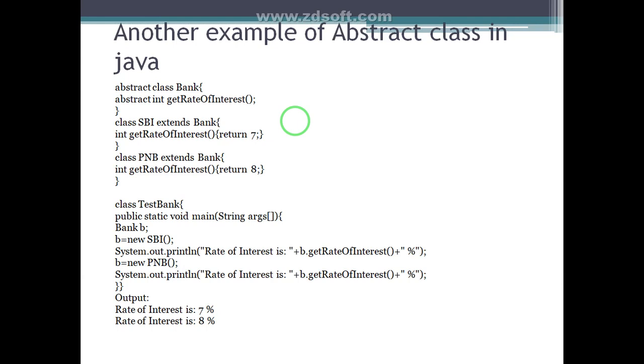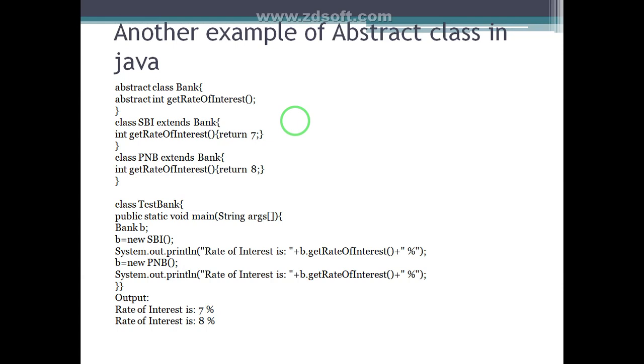And call the method getRateOfInterest. It is defined or overridden in the SBI class, because we have assigned the memory of the SBI class to the reference of Bank.